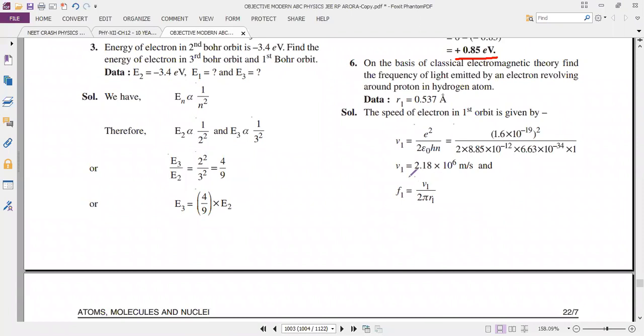That speed v1 equals 2.18 times 10 to the power 6. You can apply all the constant values: e value, epsilon naught, h value, and n value. n is the first orbit. So f1 equals v1 divided by 2 pi r1. So this is the relationship between the frequency and the speed. Please take notes.